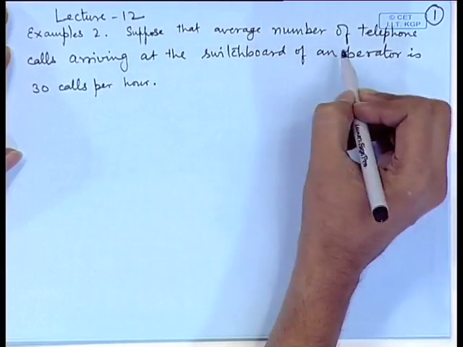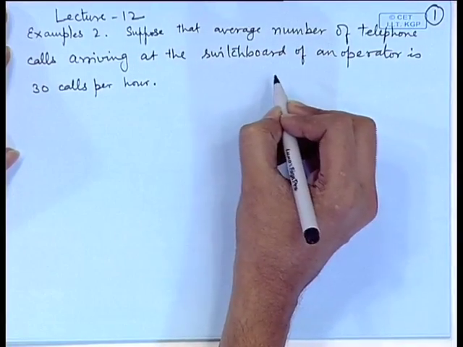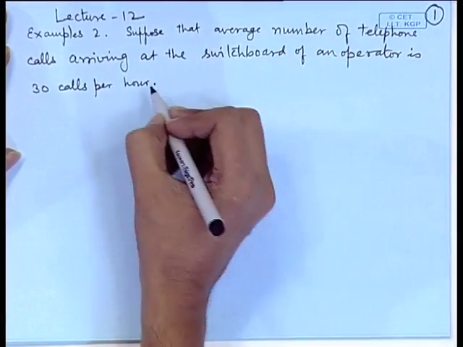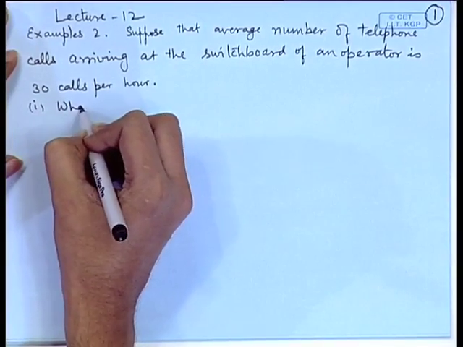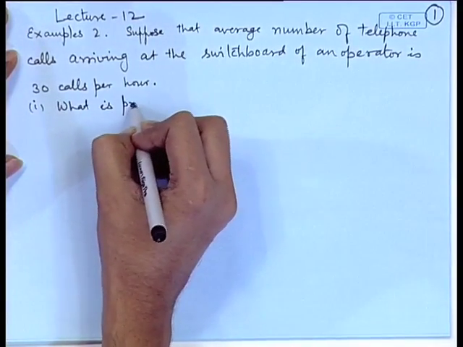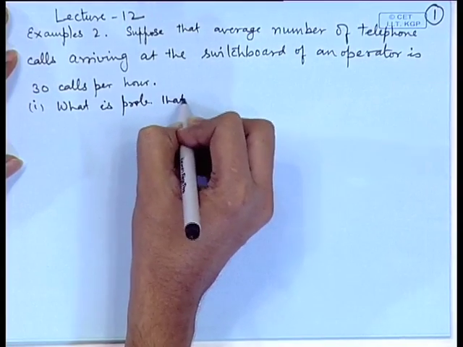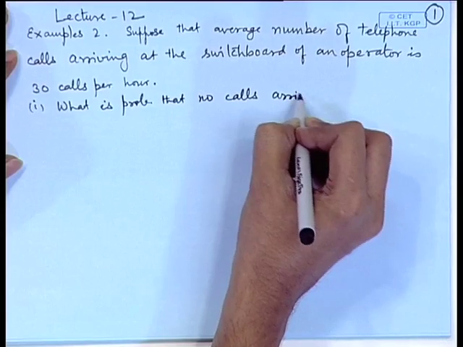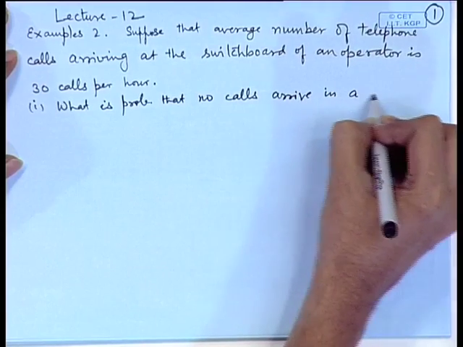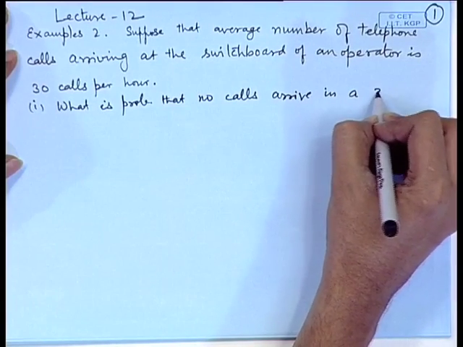Let us look at some applications of the Poisson process. Suppose that the average number of telephone calls arriving at the switchboard of an operator is 30 calls per hour. What is the probability that no calls arrive in a 3-minute period?